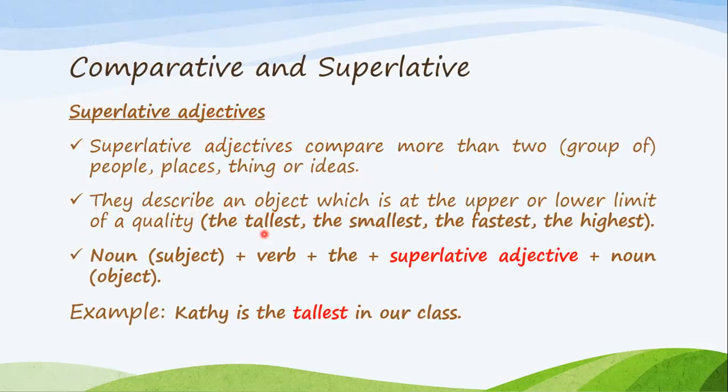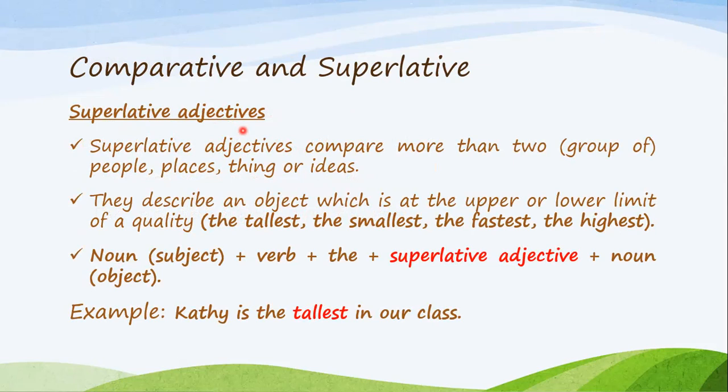Now we're moving to the superlative adjectives. Superlative adjectives compare more than two. So a group of people, a group of places, things, or ideas. So three or more, not two. They describe an object which is at the upper or lower limit of a quality. And I'm going to explain this now.